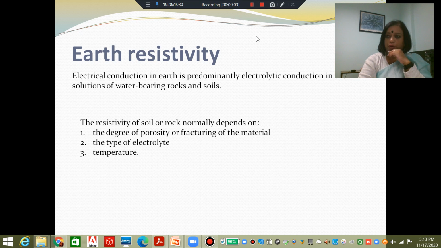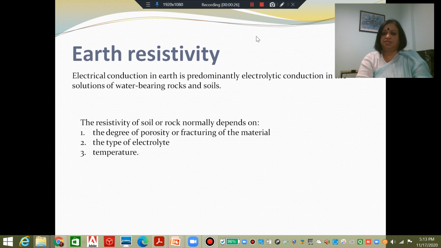So we have been talking about the various earthing systems that we can use, whether we do solid earthing or we employ any of the other techniques. In order to be able to estimate the potential rise on the earth, we need to know both the fault current as well as the earth resistivity.